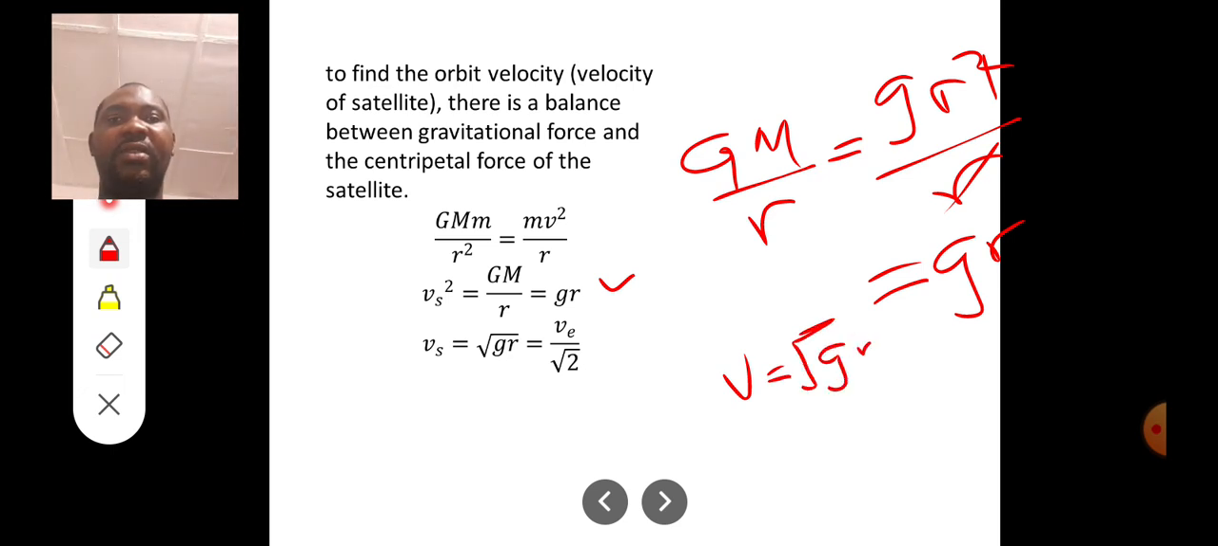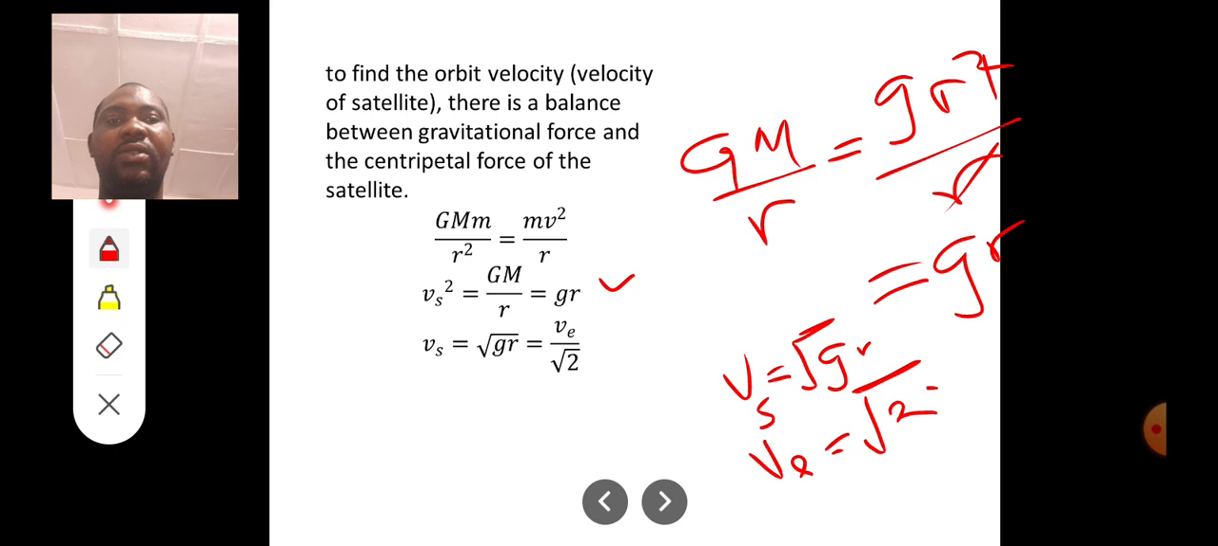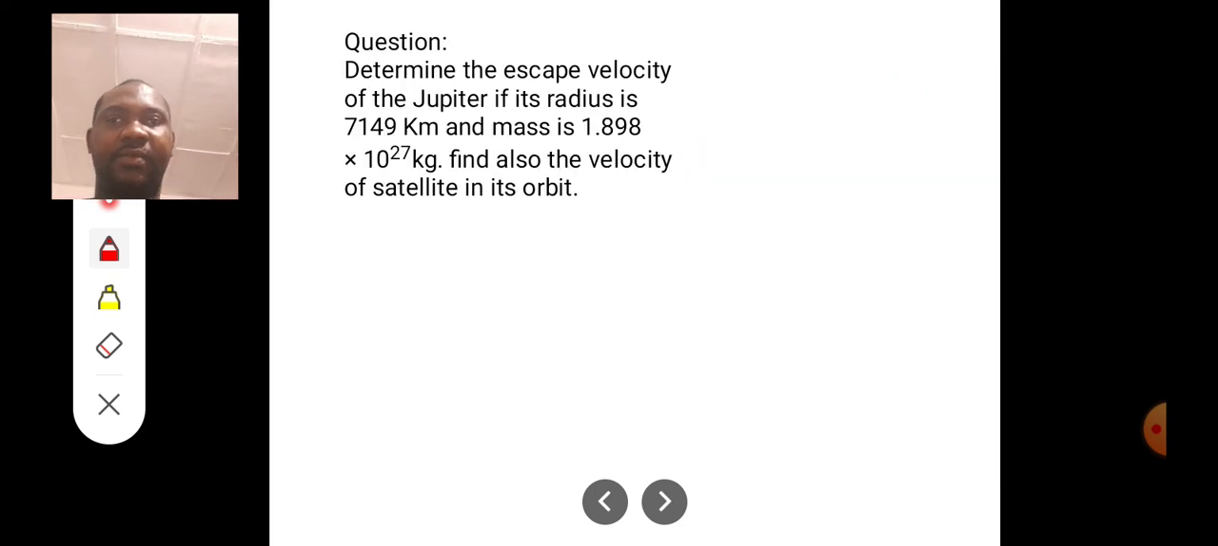Now that v is the square root of gr, remember that escape velocity is the square root of 2gr. By the time you divide, you find the ratio, you are going to see that velocity of satellite is equal to the escape velocity divided by what? Root 2. Okay, that's after finding the ratio. When you divide velocity of satellite by escape velocity, we have that. So please, let's note that.